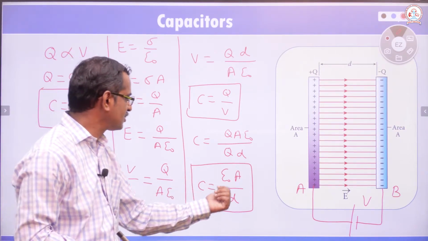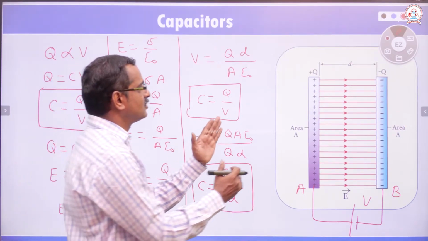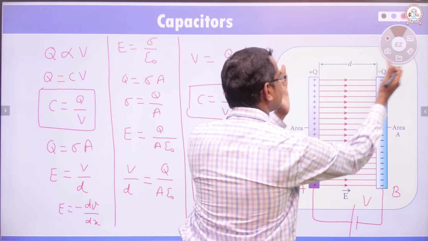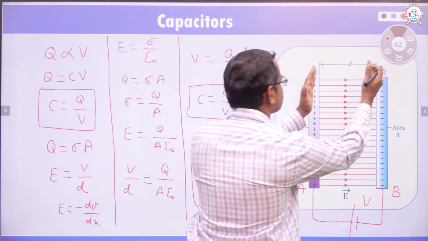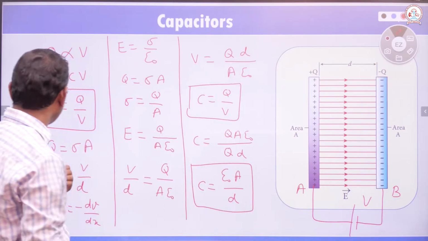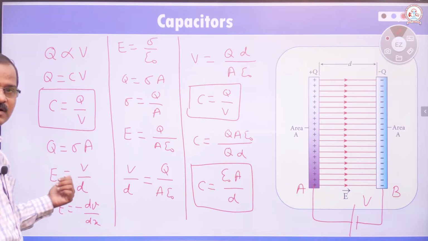C is equal to epsilon naught A divided by D. Just imagine if you are increasing the distance between the plates. Imagine we are increasing the distance between the plates. You just see this equation we have. E is equal to V by D, V is equal to E into D.